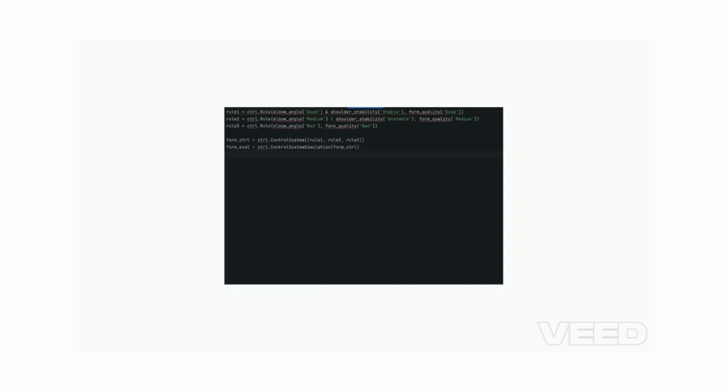Fuzzy rules. We create rules using fuzzy logic. For example, if your elbow angle is good and shoulders are stable, then the form is good. These are human-like conditions turned into logic. The fuzzy system outputs a form score from 0 to 100.